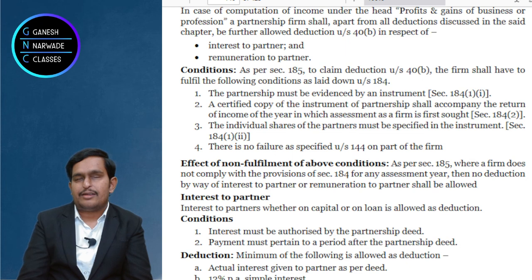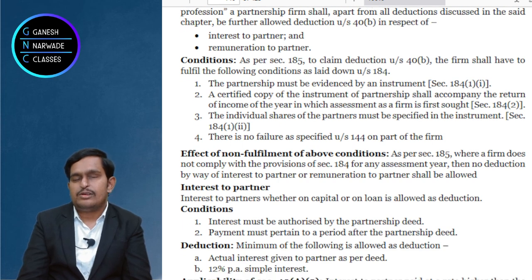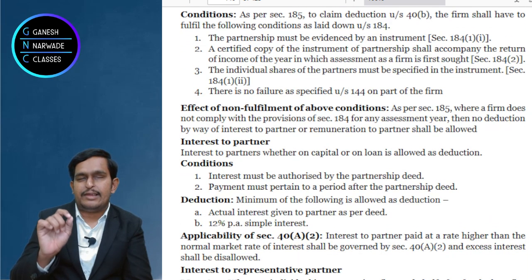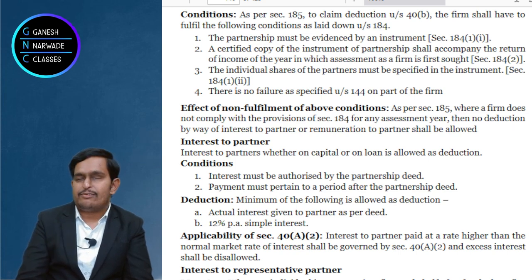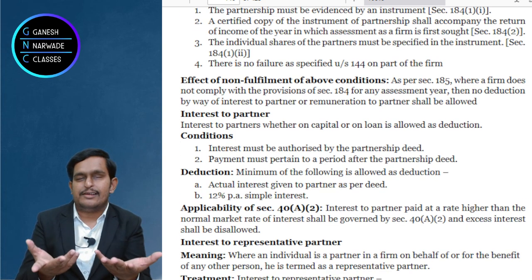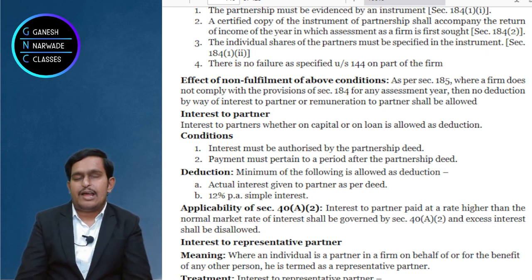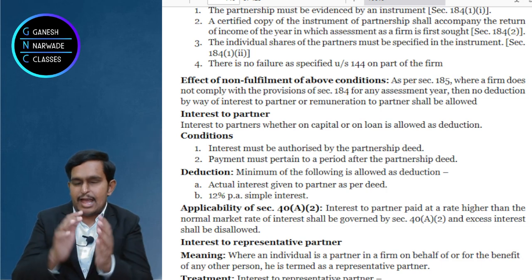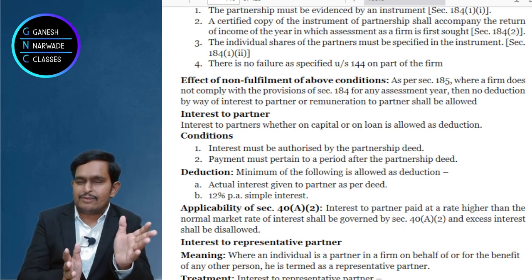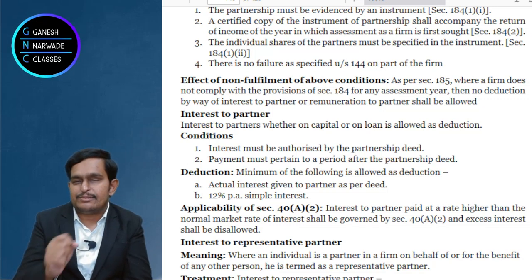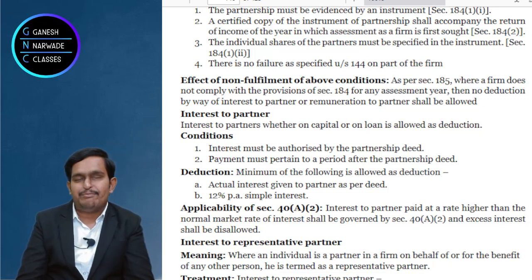This is very clear, but please remember that there is something called interest on capital. When is it allowed? If there is a partnership deed, then only it will be allowed, right? If there is no deed, can we allow interest on capital? No, right? Now, second point, interest on capital should be paid before the date of the deed or after the date of the deed? Simple, right? After the date of the deed. So these are the two conditions for claiming the deductions.